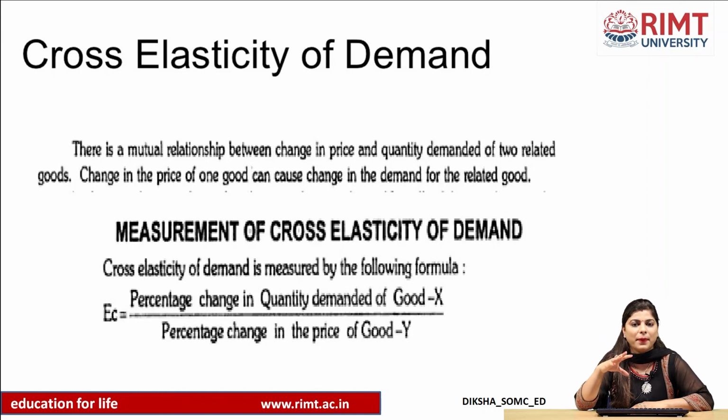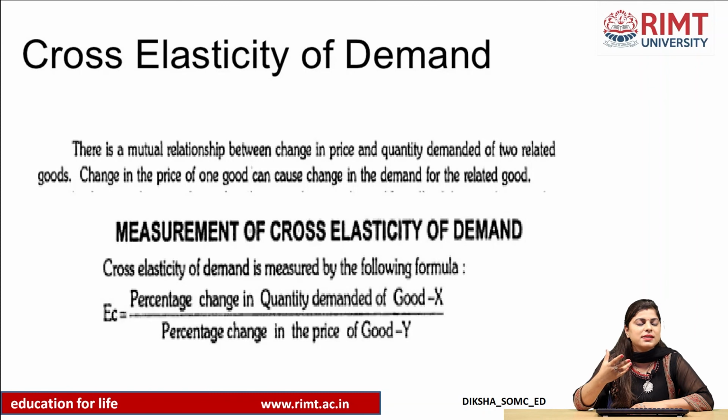We discussed this topic. Now let us have a quick review. Firstly, we did elasticity of demand: change in demand due to change in certain parameters. Those variables can be price, income, or price of our related goods. Based on this, there were three types of elasticity of demand: price elasticity, income elasticity and cross elasticity of demand.